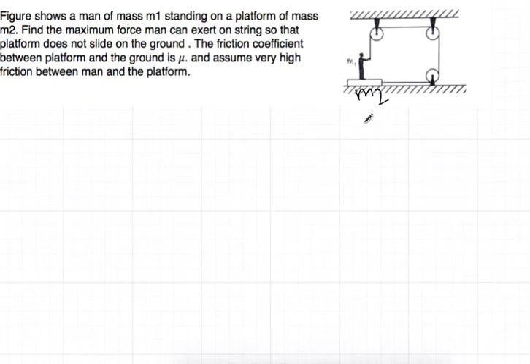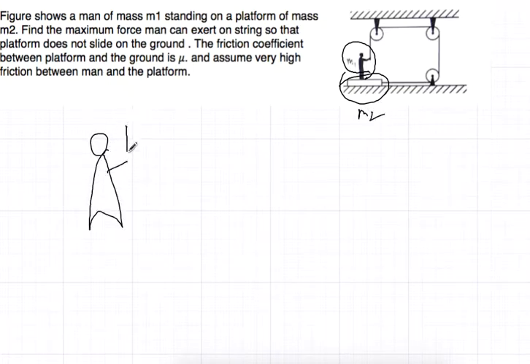Okay, let me draw the free body diagram. There are two systems, right? One is M1 and this mass M2. First, let me draw the free body diagram of the man. The man is pulling the thread with the tension T. So, in turn, the thread will pull the man with a tension T.